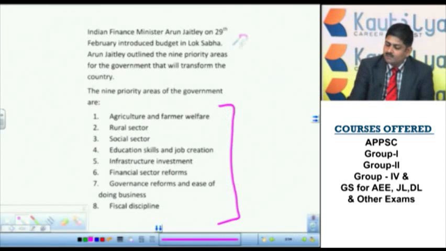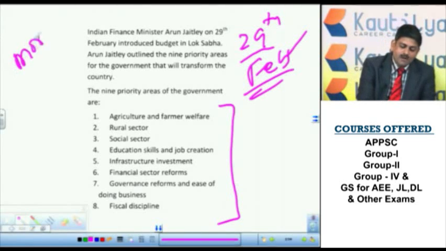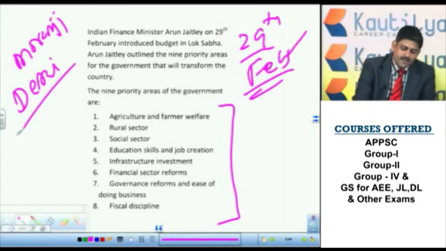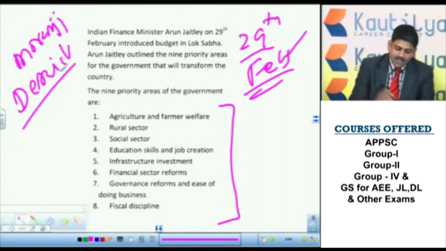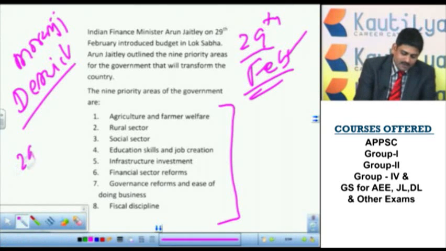So this budget was presented on 29th February. Remember, I told you the finance minister who presented the budget the maximum number of times? The answer is Morarji Desai. His date of birth is 29th February.